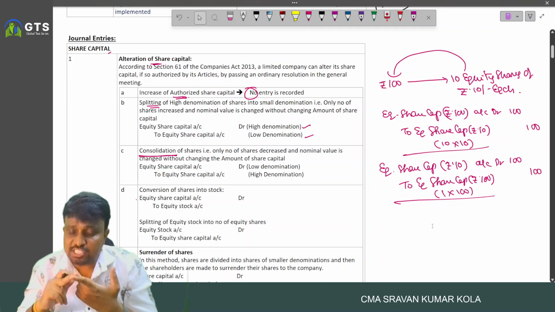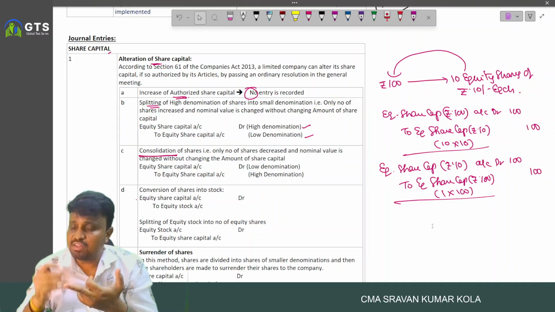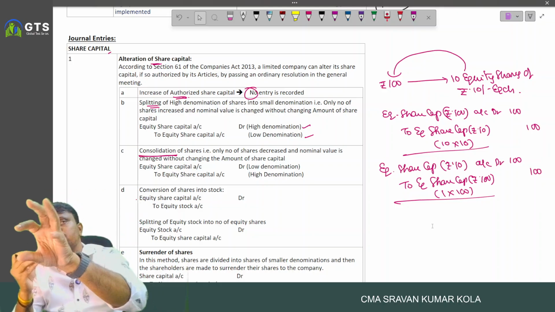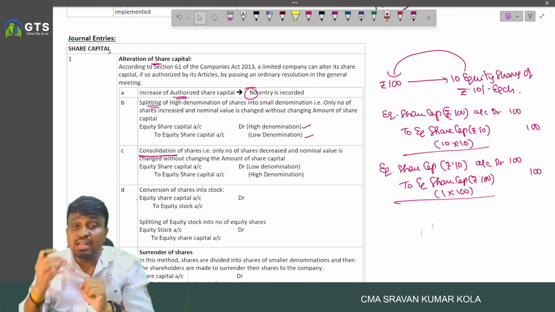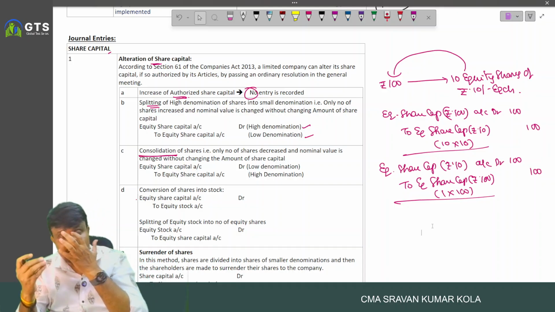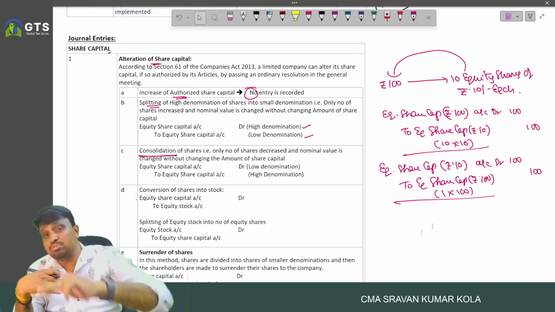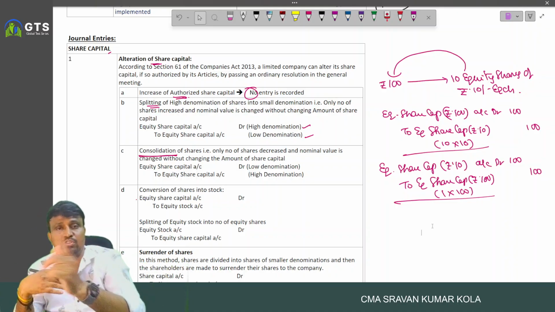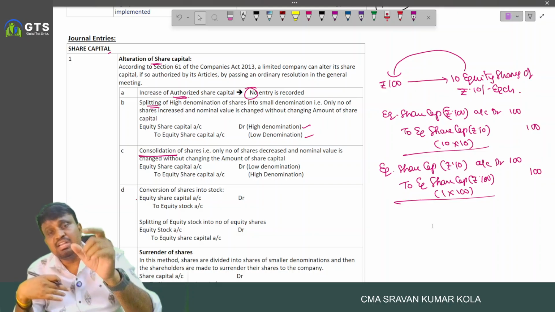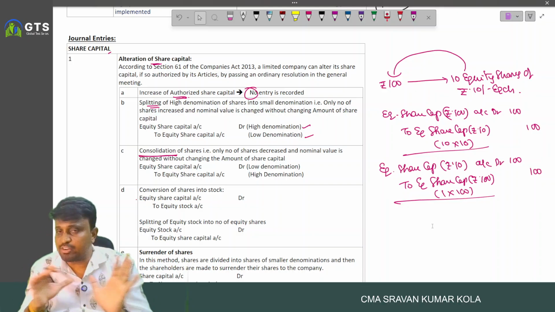So in case of change in authorized share capital, no entry is recorded. In case of splitting of shares, high denomination to low denomination, we write the entry: equity share capital account debited to equity share capital. In case of consolidation, low denomination to high denomination, we write equity share capital account debited to equity share capital. If the shares are converted into equity stock, equity share capital account debited to equity stock. If the equity stock is reconverted into share capital, equity stock account debited to equity share capital account. Those are the entries to be recorded.